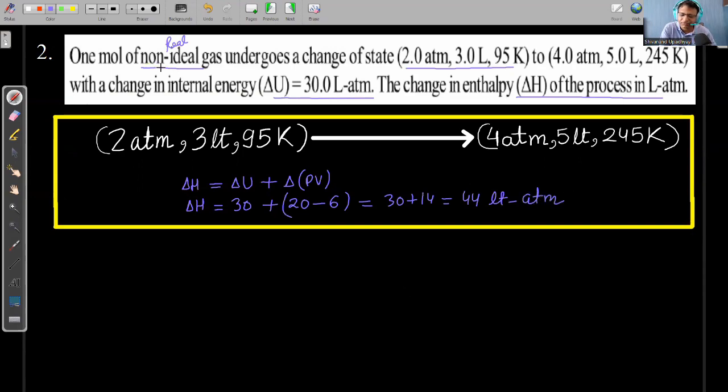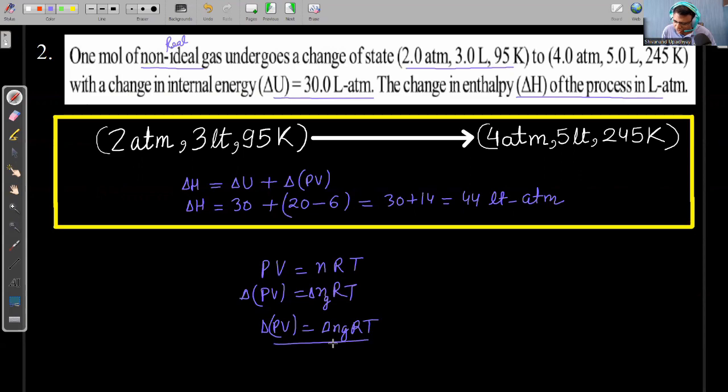So again, what we have learned: when we are applying this PV is equal to nRT, if temperature is constant, we are writing that change in pressure volume energy is equal to nR delta T... rather, delta Ng RT. When the temperature is variable, moles are constant, then we are writing that delta PV is equal to delta Ng into RT. Basically, this delta Ng into RT we use in a chemical reaction.